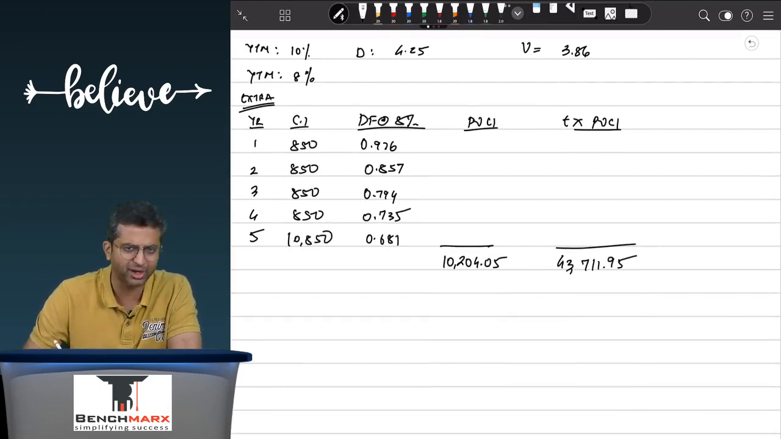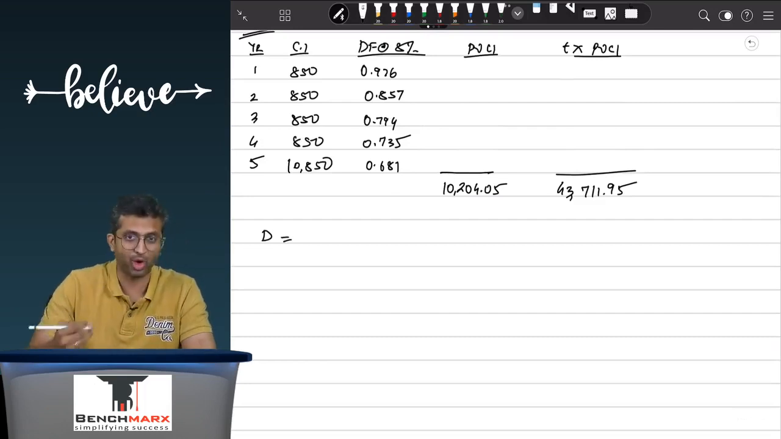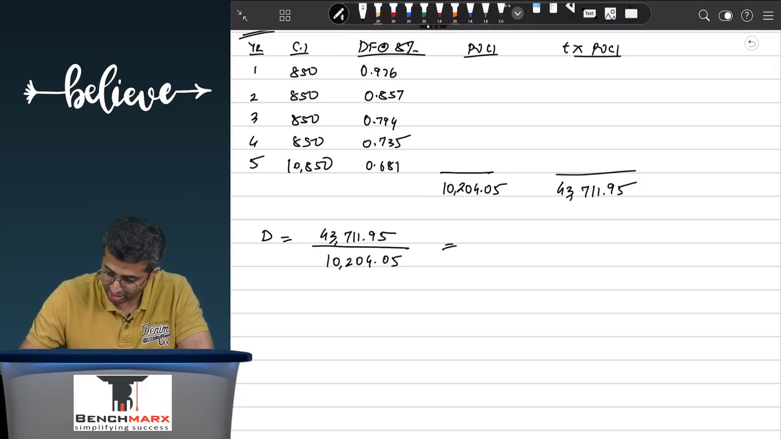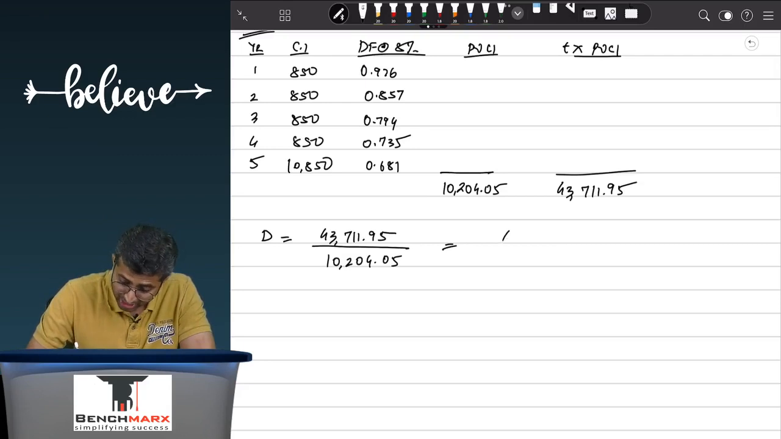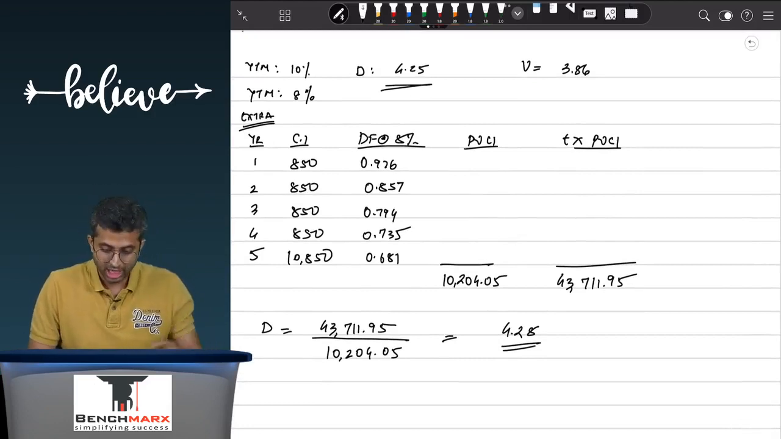So this comes to approximately 43,711.95. You can verify this at your own pace and convenience, but the point that I want to draw home over here is 43,711.95 upon 10,204.05. So this will come to, let us say, 4.28. As you can see, there is a very small difference, but there is a difference. Your duration is not exactly the same.